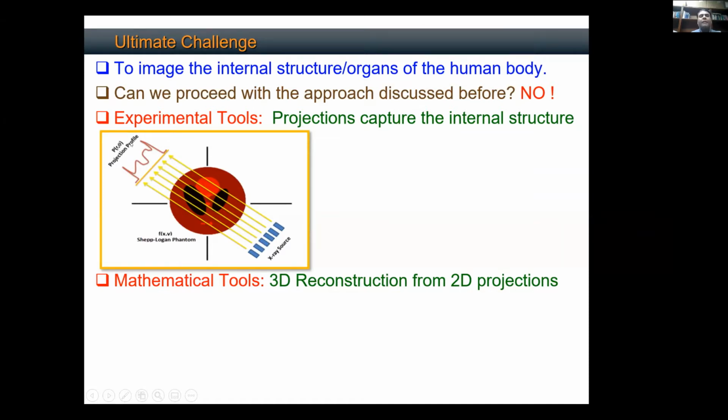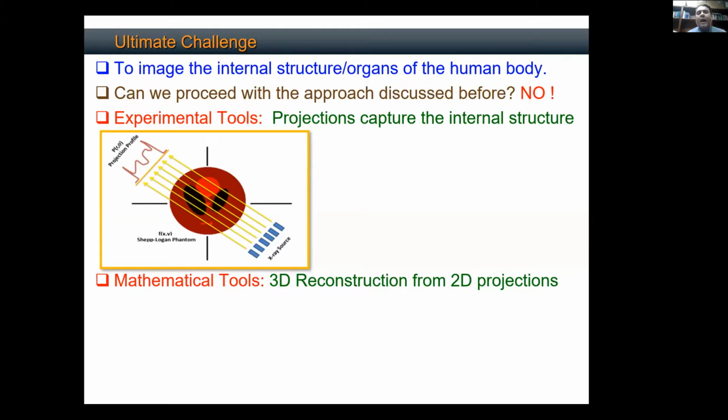So what I'm going to do is collect these one-dimensional projection profiles for every rotation. I'm going to rotate the source, and this is the source here, and this is the detector. The detector is capturing your one-dimensional profile, or shadow, or projection. I'm going to rotate this setup by 1 degree at a time so that I get multi-view projection data spanning 360 degrees. Using this data, where each projection carries information about the material property of the inside organ, I can reconstruct the object.